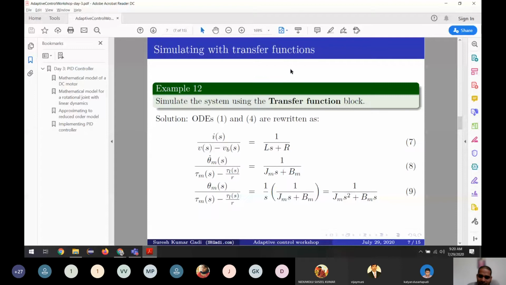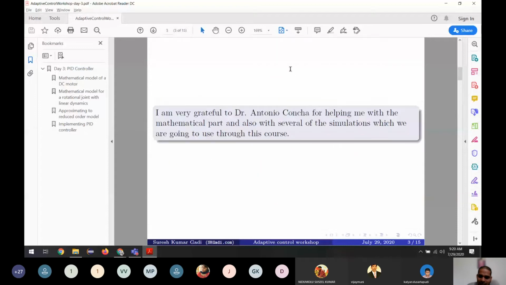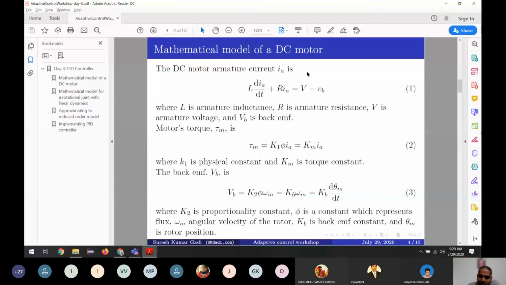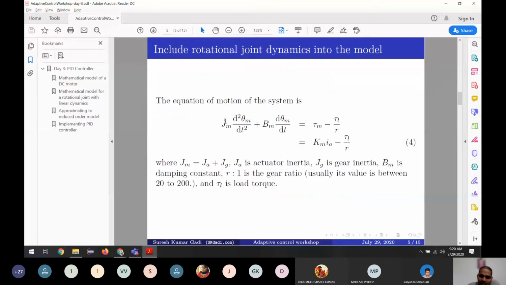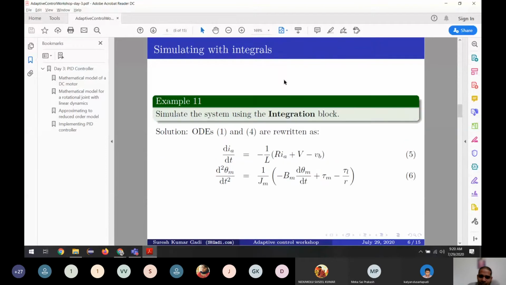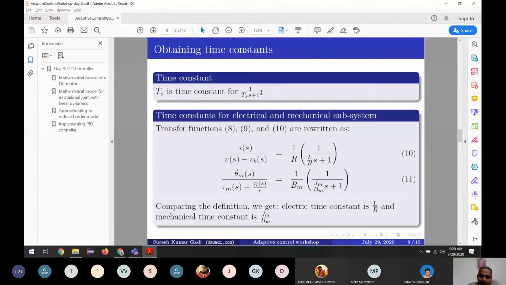For example, in our case, this first differential equation is of the first order because we are differentiating the current only one time. But here it is second order because we are differentiating two times. That's the order. So for a first order system, this is a representation in the transfer function.